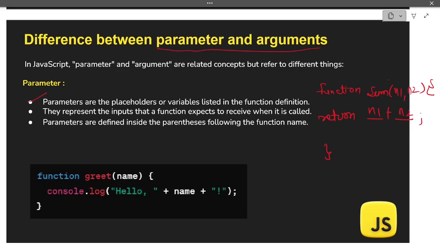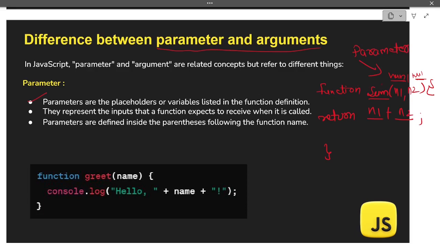Instead of n1 and n2, you can give any name. You can even write num1, num2. It is just the placeholder values that it is expecting, that this function will get two numbers. We are just showcasing that this function expects two numbers, and based on those two numbers it is going to perform further calculation, and based on that it is going to return some value. So this part is called as what? Parameter.